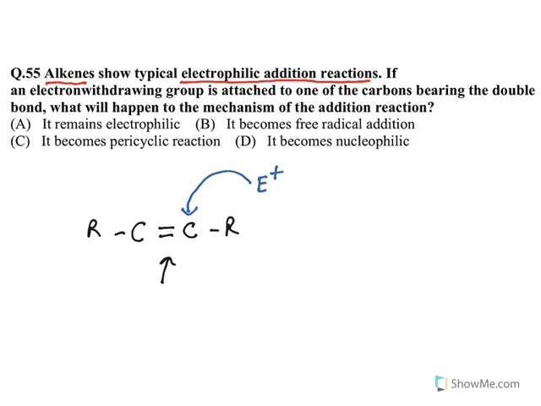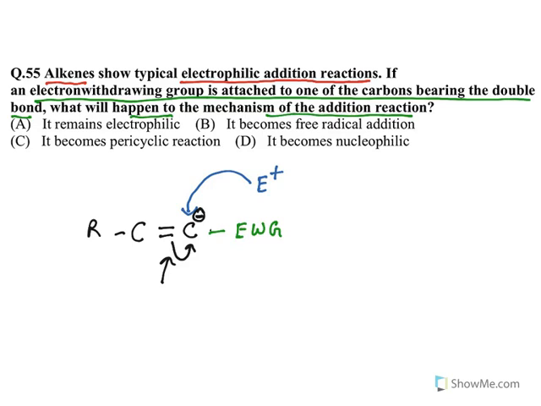Now the question is, if an electron withdrawing group is attached to one of the carbons bearing the double bond, what will happen to the mechanism of the addition reaction? Imagine this carbon has an electron withdrawing group attached here. What is the nature of an electron withdrawing group? It withdraws electrons to here. So electron density increases.